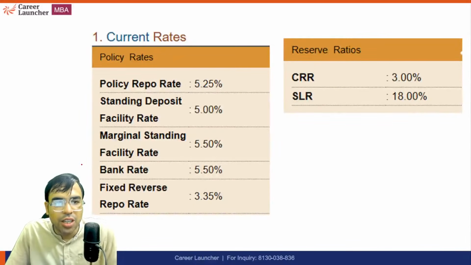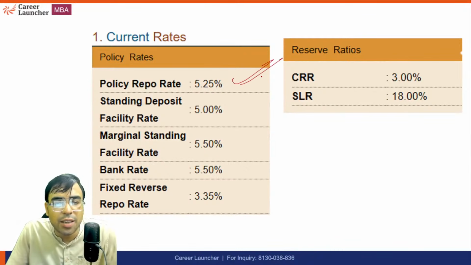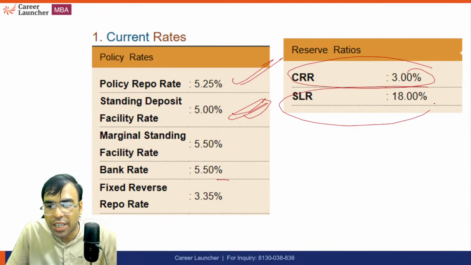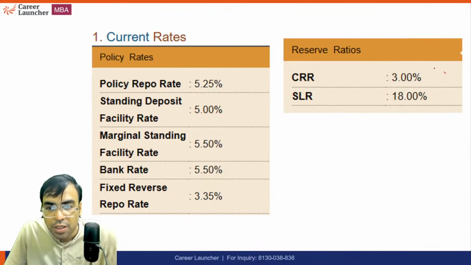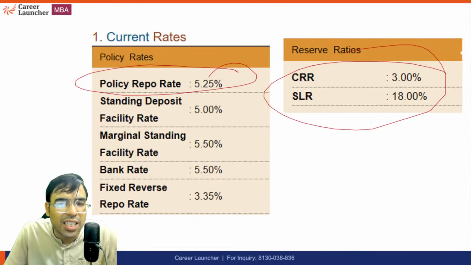Okay. A few days back I saw on the RBI's website that the policy rate is 5.25%. This you should know. Then CRR was 3%, SLR was 18%. I was giving the example of 4% and 20% here, but that was just an example. Right now this is the case. You should know the basic ones. There are other rates also which you are not supposed to know. At least these things are important.